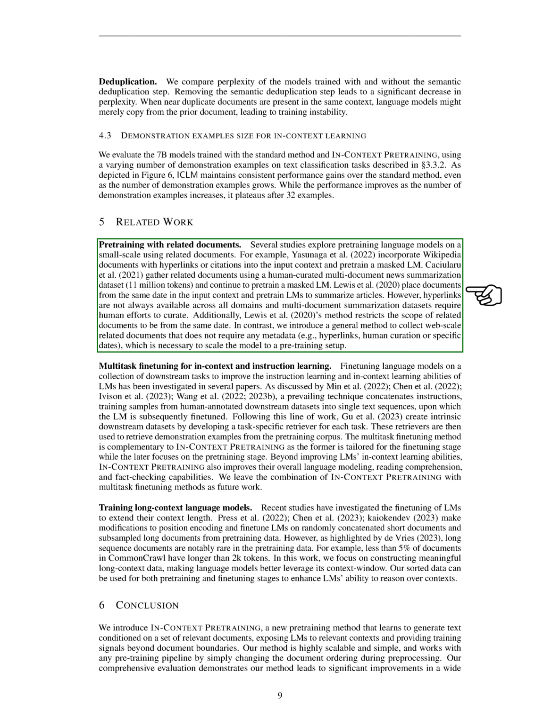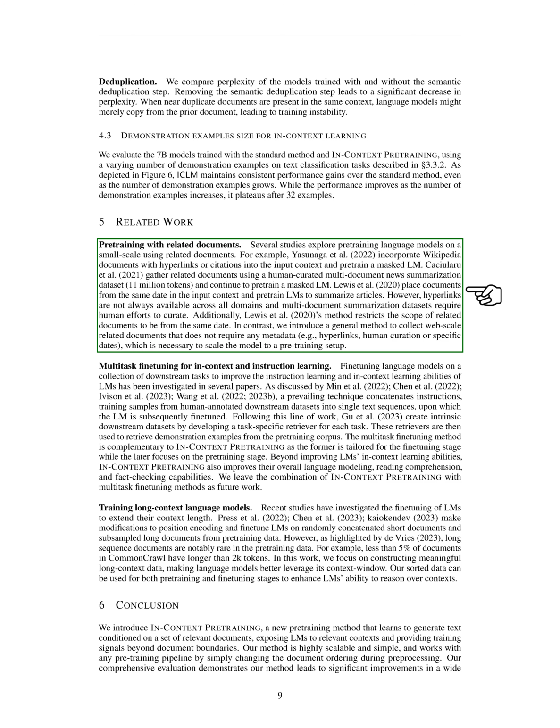But there are some limitations to these methods. For instance, not all domains have hyperlinks, and creating a dataset of news summaries requires a lot of human effort. Also, using documents from the same date limits the range of related documents you can use. So, we're proposing a new method that can gather related documents from the web on a large scale, without needing any metadata like hyperlinks, human curation, or specific dates. This will make it easier to scale up the model for pre-training.